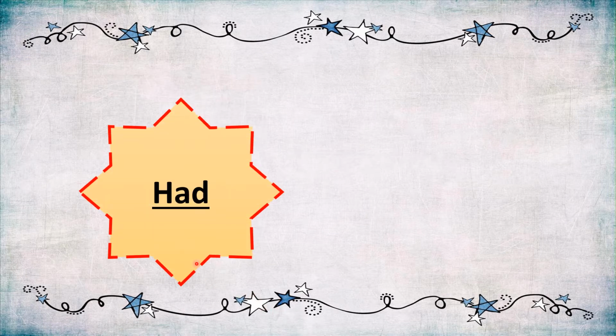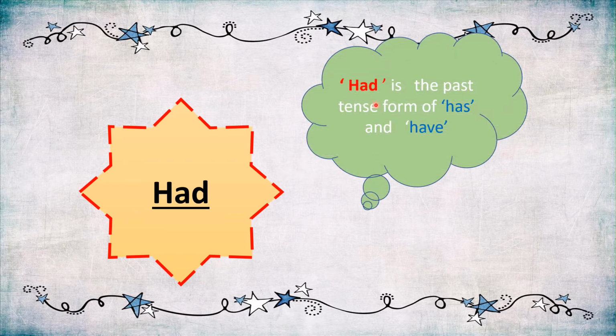Children, let's see the uses of had. Had is the past tense form of has and have. As we use have and has with the present tense, in the same way we use had with the past tense. We can use had with singular nouns and plural nouns, and with singular pronouns and plural pronouns.